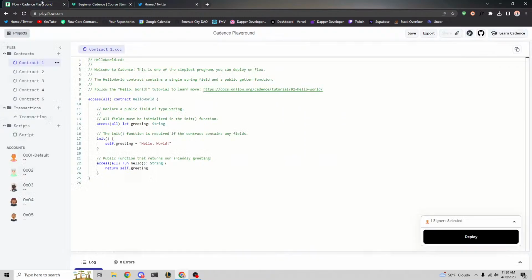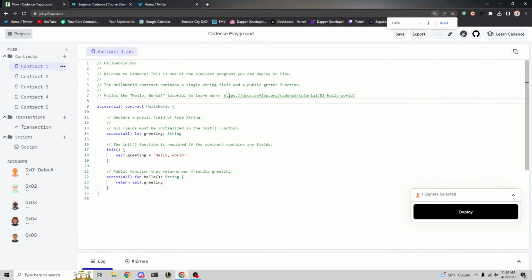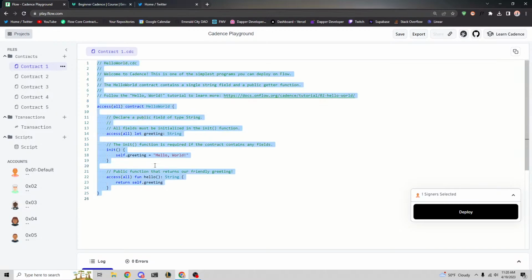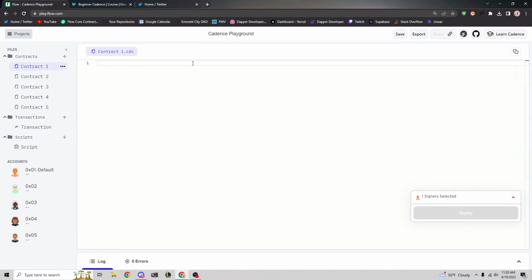Okay, so we're going to open up the Flow Playground. This is play.flow.com, and we're going to delete everything in this file just because we're going to start over. Super excited. This Flow Playground is actually pretty new. This is the first bootcamp where we're using the new playground, so double thumbs up. There's a lot to cover here, and I'm going to try to do that the best way I can. Please, if you have any questions at all, just ask in the chat, because it's a great way to get immediate help.